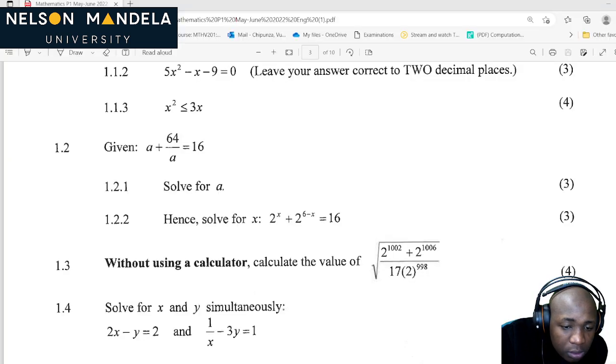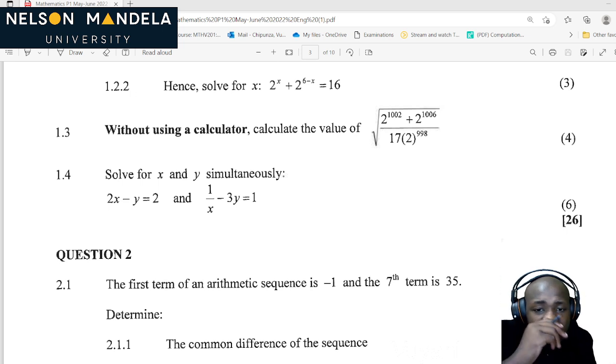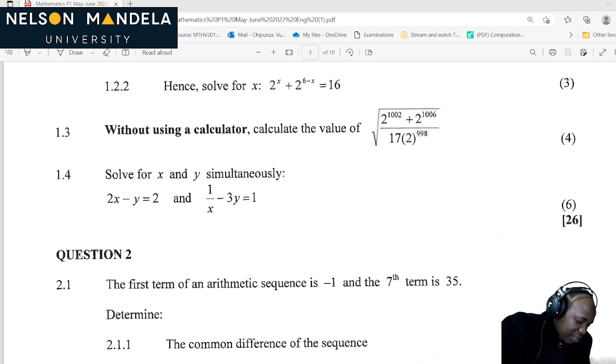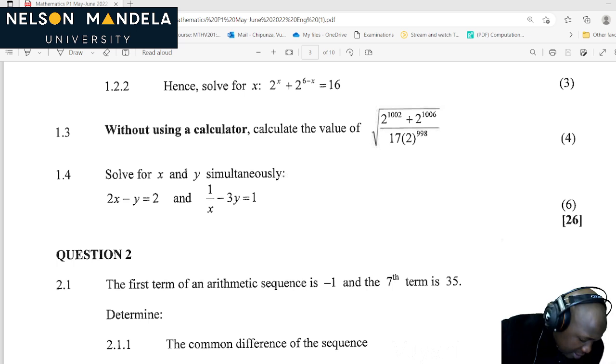Let's go. Okay. Now, without using a calculator, calculate the value of that. Guys, that one is so easy. So they've given us the square root of 2 to the power 1002 plus 2 to the power 1006, divided by 17 times 2 to the power of 998.